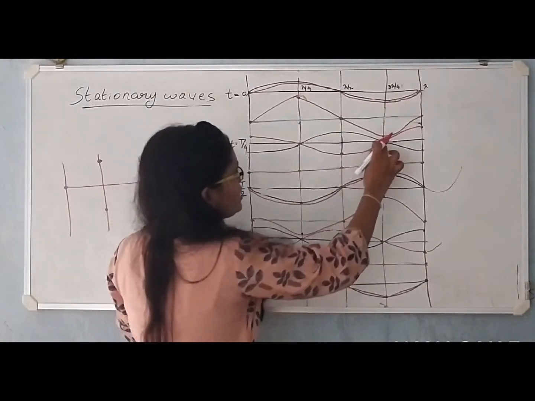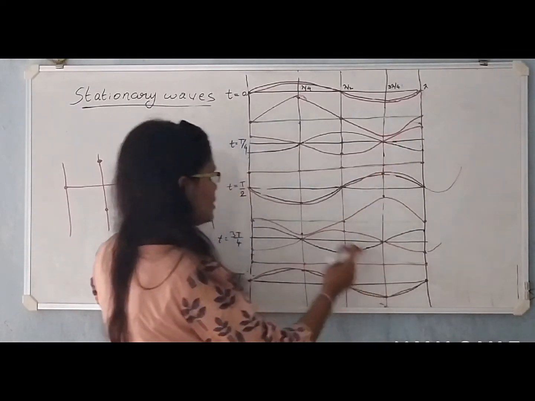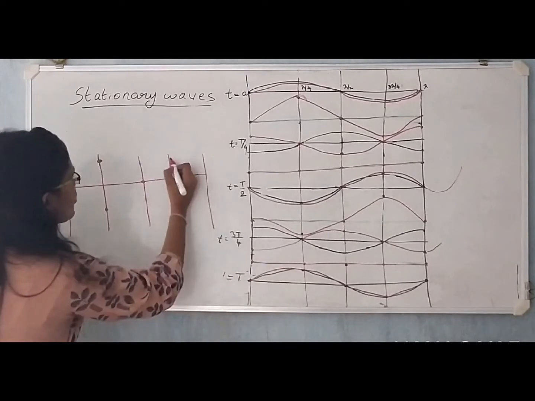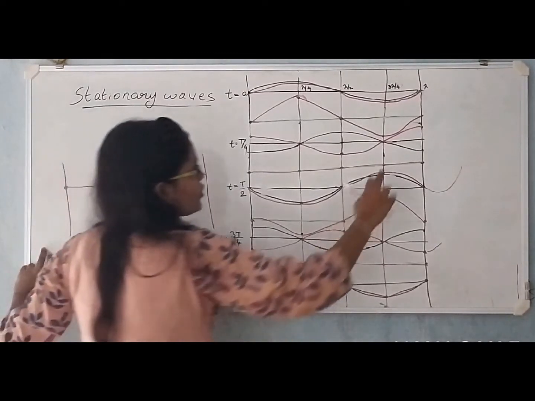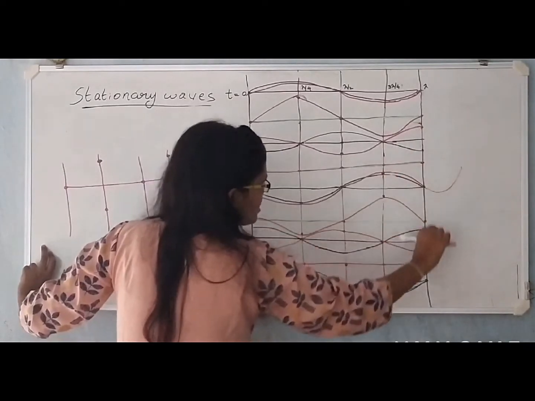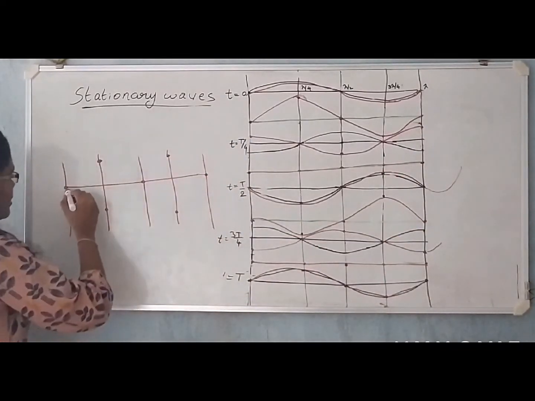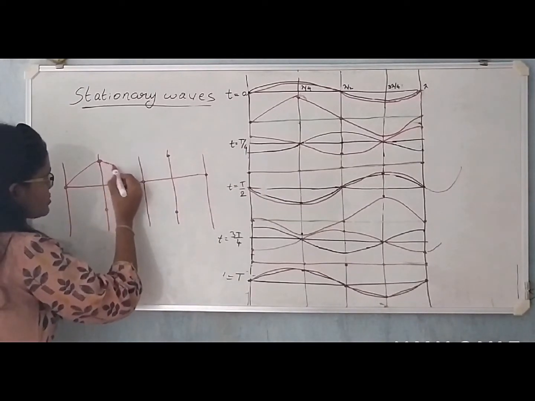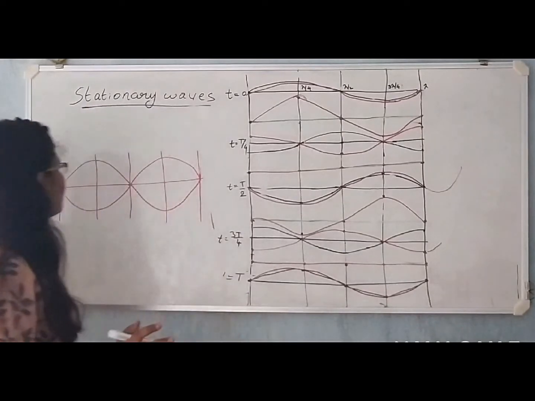Now consider the next point. Here it was minimum, then node, then maximum, then node. So this point is also oscillating between maximum and minimum. At the last point, you can see there is always a node. Now, if I join this, okay, the resultant stationary wave looks something like that.